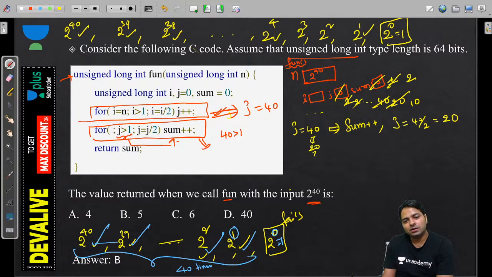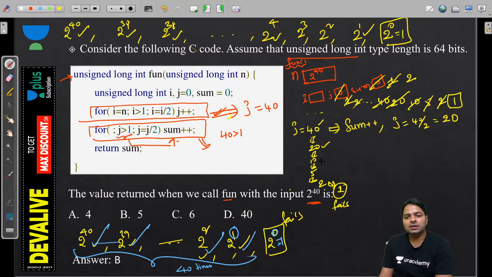40 will become 20, 20 will become 10, 10 by 2 is 5, 5 by 2 is 2, and 2 by 2 is 1. Here it fails. Fails at J is 1. So 10 becomes 5, 5 becomes 2, 2 becomes 1. Here it fails. So 40 we incremented once, 20, 10, 5, 2, 5 times we increment, 3, 4, 5. So that is the reason you got the sum, that is 5.